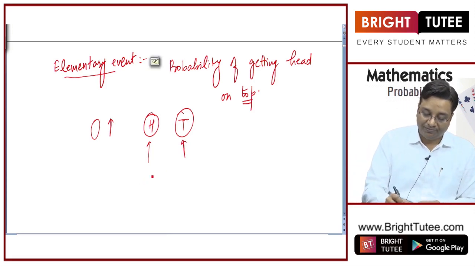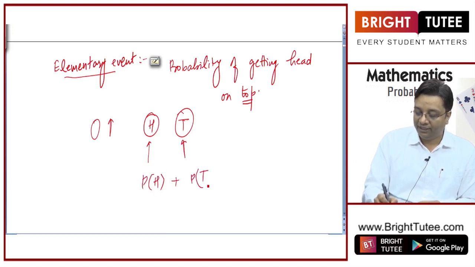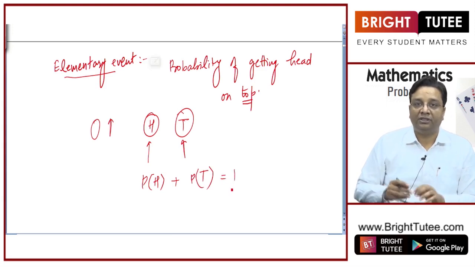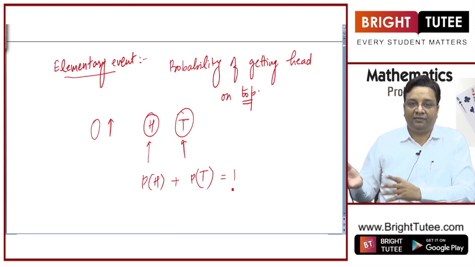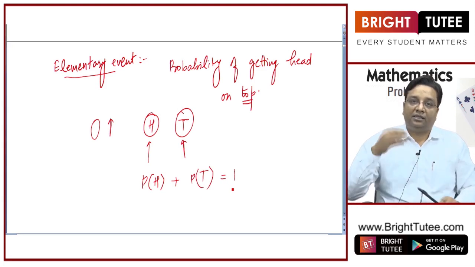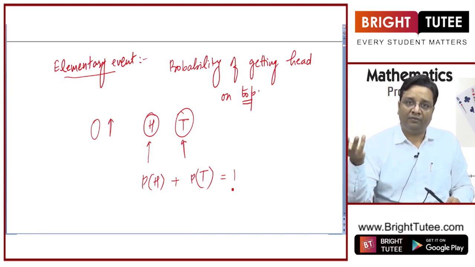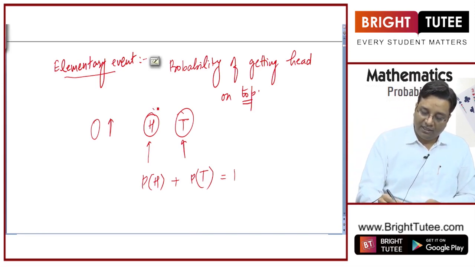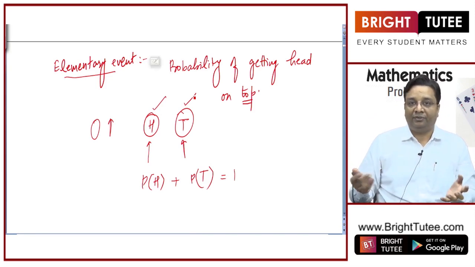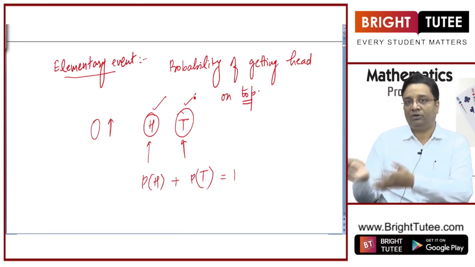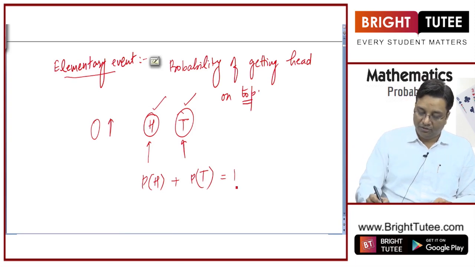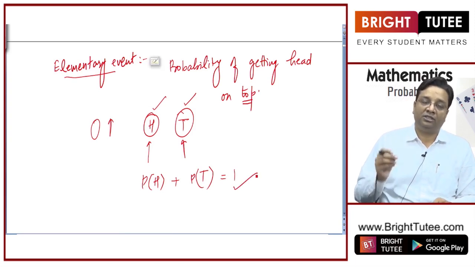And let us say, probability of getting a head plus probability of getting a tail is equal to 1. Why? Because the sum of probabilities of all these elementary events is going to be equal to 1. Why? Because these are the only two possible things that can happen. Either it can give you head on top or it can give you tail on top. So the total probability or the sum of probabilities of elementary events is equal to 1.